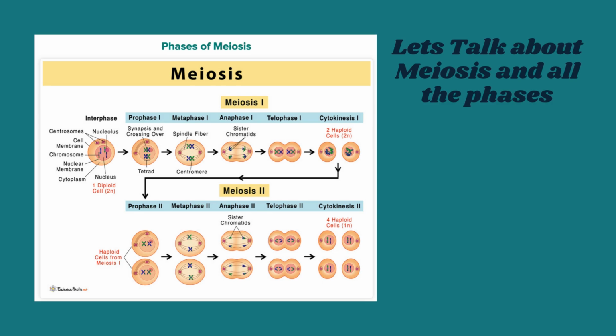3. Anaphase II, sister chromatids are pulled apart to opposite sides. 4. Telophase II and cytokinesis. New nuclei form around the chromosomes. Each cell splits again. End result of meiosis: 4 non-identical haploid cells. Each has half the number of chromosomes as the original cell. These are sex cells, sperm or egg.